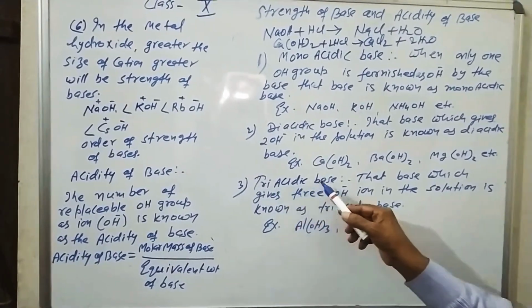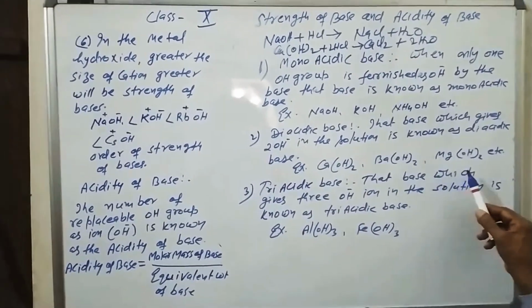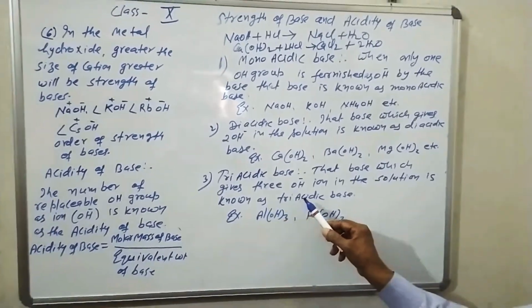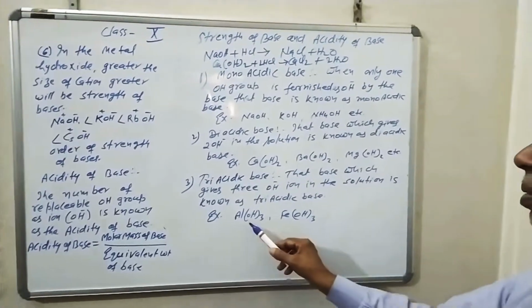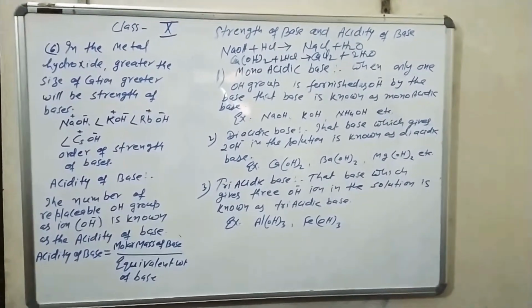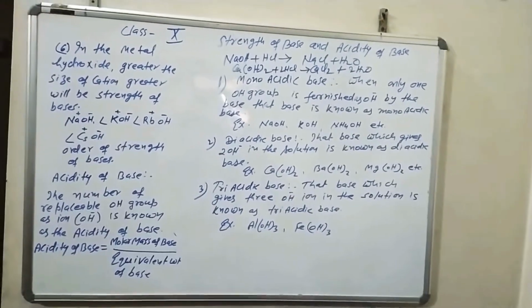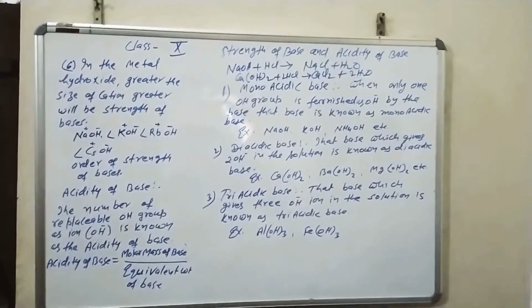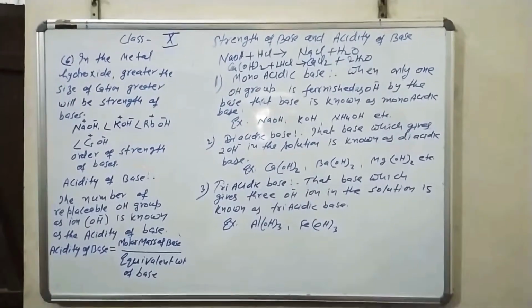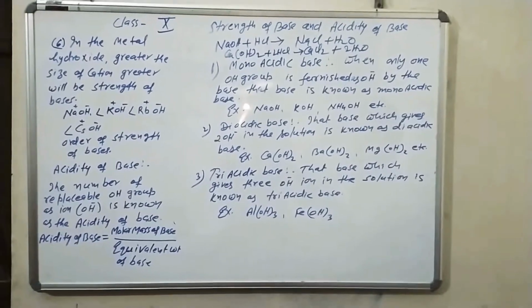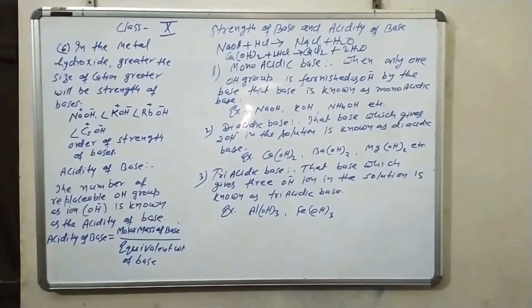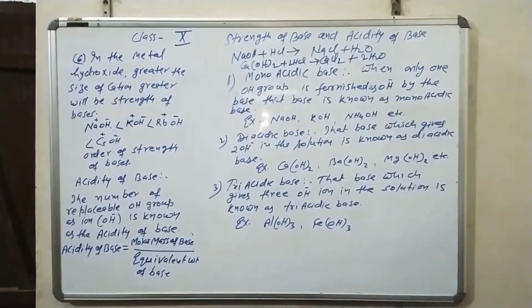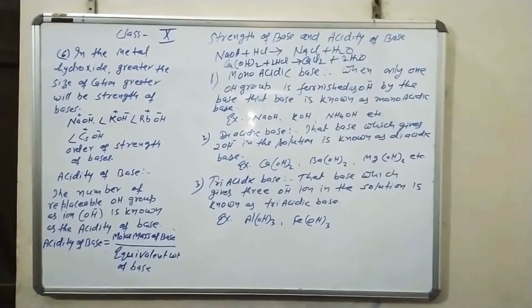Next is the triacidic base. That base which gives three hydroxide ions in the solution is known as a triacidic base, such as aluminum hydroxide and ferric hydroxide. These bases give three hydroxide ions in the solution and have three OH groups in their molecules. Therefore, their acidity is 3.